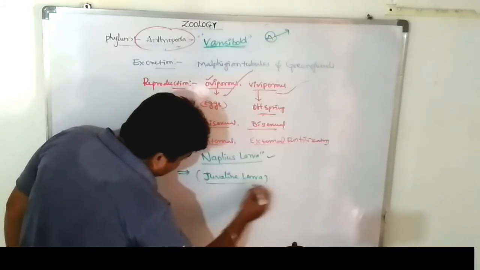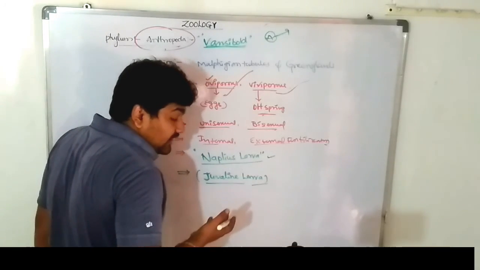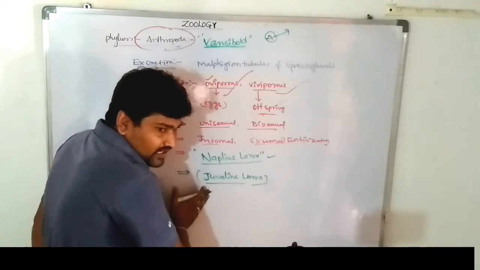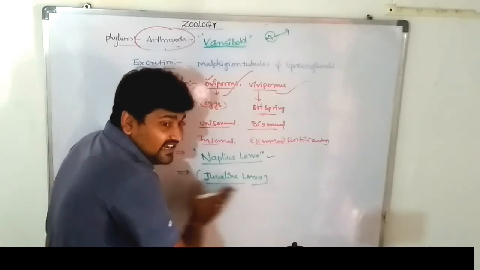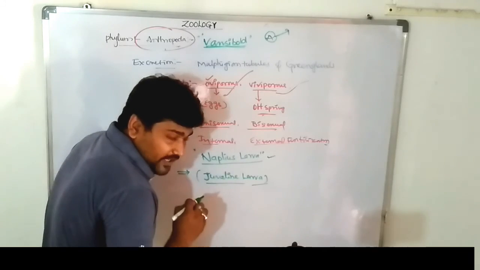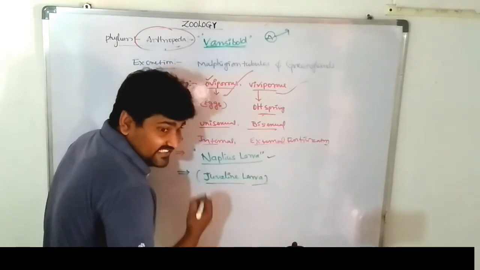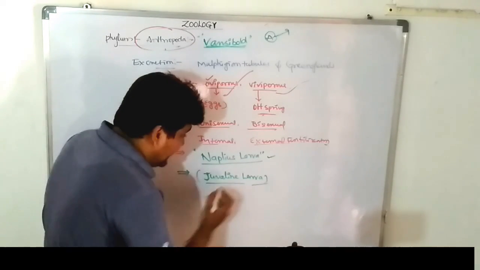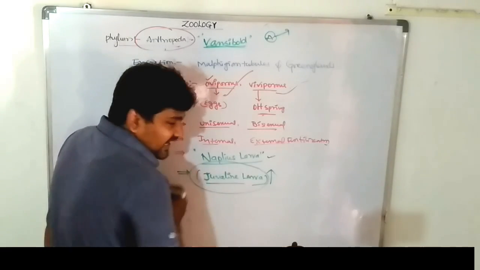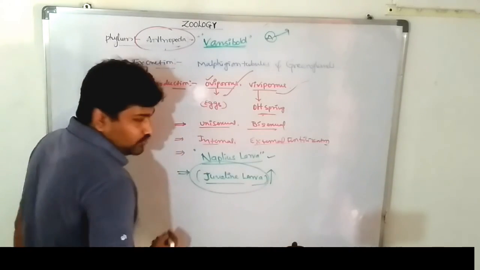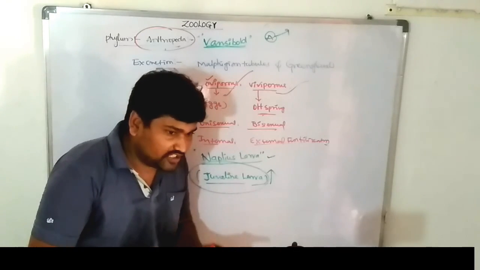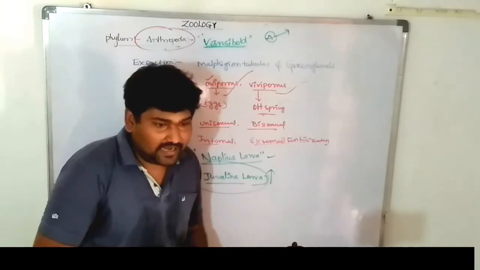Juvenile larva means an excess amount of exocrine gland secretion, and these never convert into a larva. Juvenile is nothing but a baby larva. With an excess amount of hormone, it never converts into a larva. The baby larva is known as a juvenile larva. Okay, so this is the information about the general characters of Arthropoda.